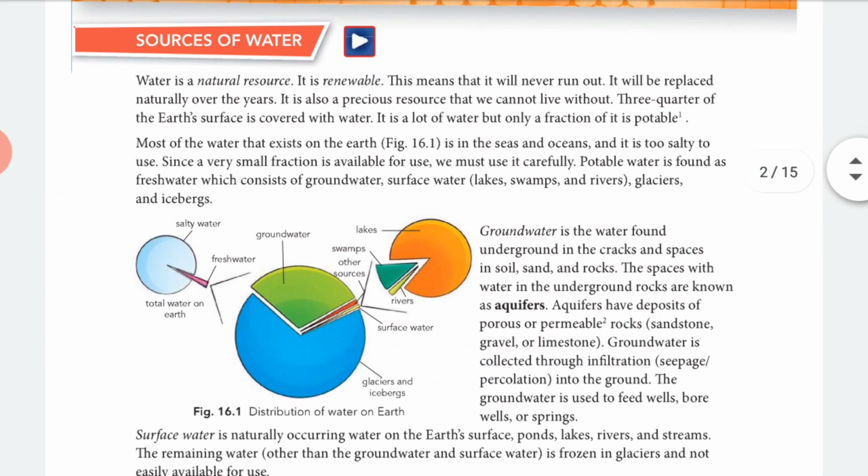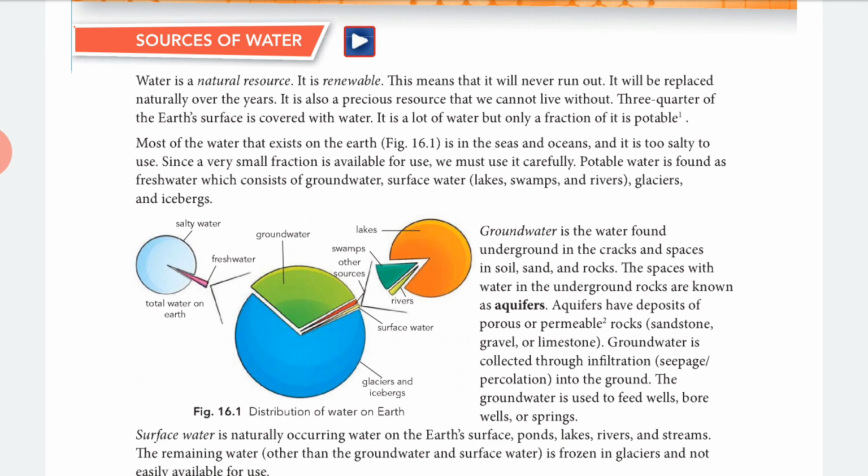Okay, then let's discuss the sources of water. Water is a natural resource, and it is renewable also, so it can never be finished, but it can be polluted.